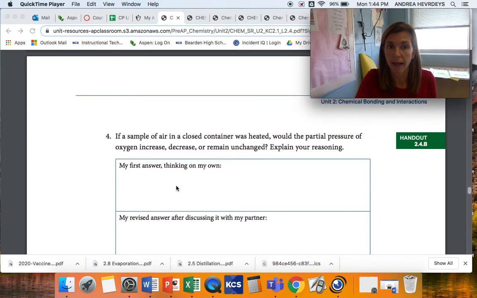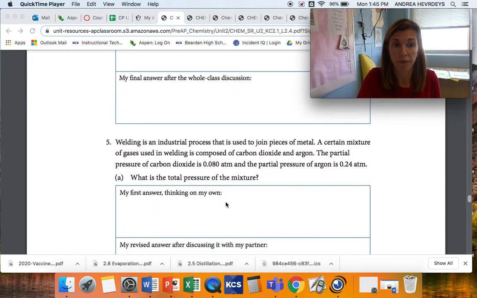Number 4 then asks, if the sample of air in a closed container was heated, would the partial pressure of oxygen increase, decrease, or remain unchanged? So again, adding heat to those oxygen molecules is going to make them hit that container more, and that's going to increase the pressure and the partial pressure of that container that has the oxygen in there. So that gets us to number 5.